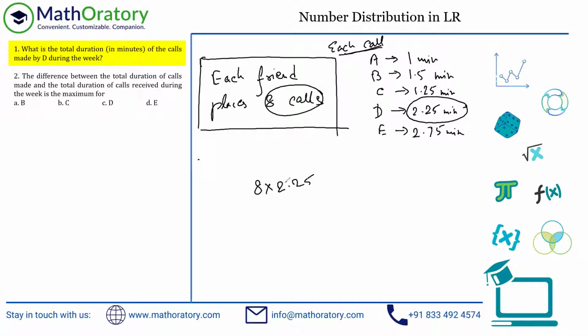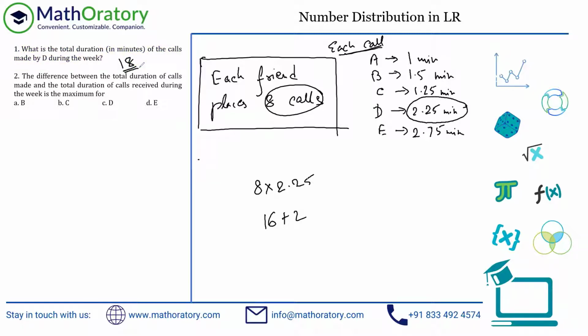So basically, as I already calculated for you guys, 8 into 2, you can do it separately, 16. And 0.25 is 1/4, right? So 1/4 of 8 is 2. So just mentally calculate the 16 plus 2, easy to do. So the answer will be 18 minutes for this question.